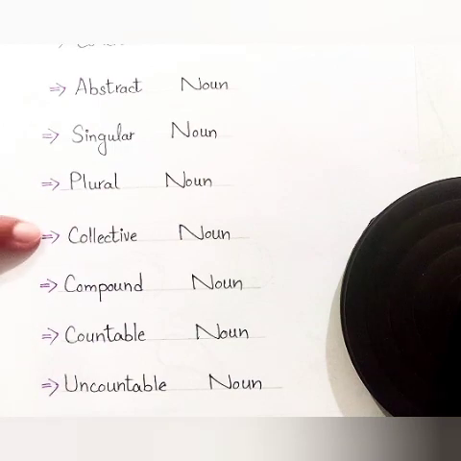Next one, collective noun. What is a collective noun? A collective noun is a noun that describes a group of people, animals, or things. A collective noun can be a group of persons or a collection of something.